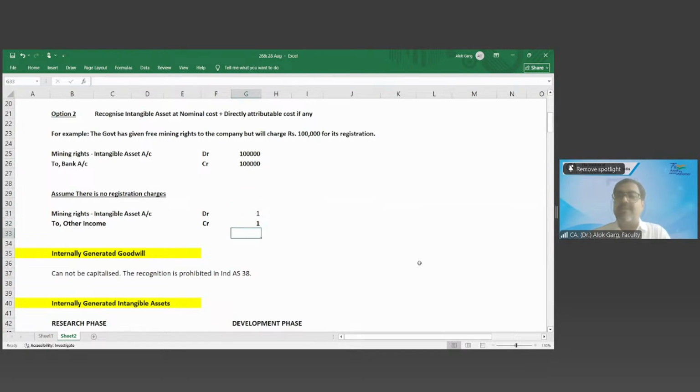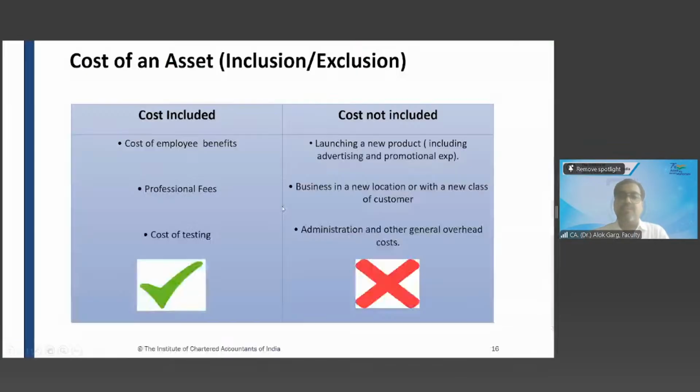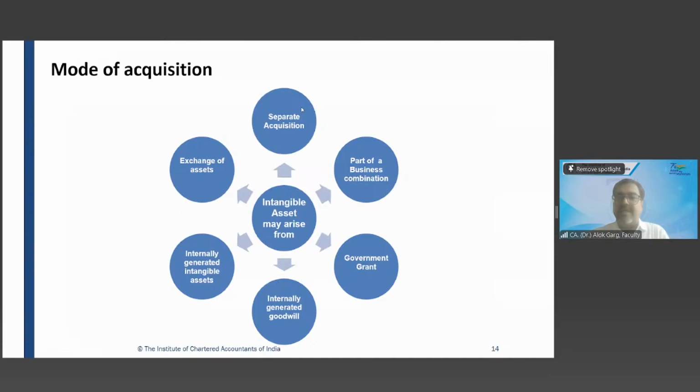Right? Okay. So what part have we covered, friends? We have covered separate acquisition. In addition to separate acquisition, what else have we covered? I hope my PPT is visible, right? Yes, sir, visible, sir. So separate acquisition we have covered, part of business combination we have covered, exchange of assets we have covered, government grant we have covered, right? Then internally generated goodwill.